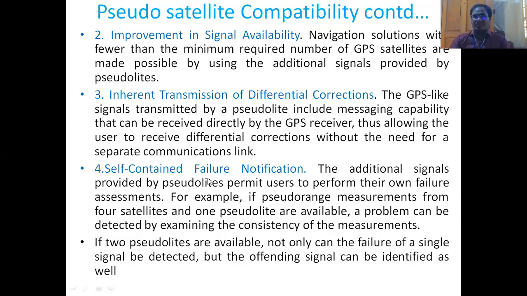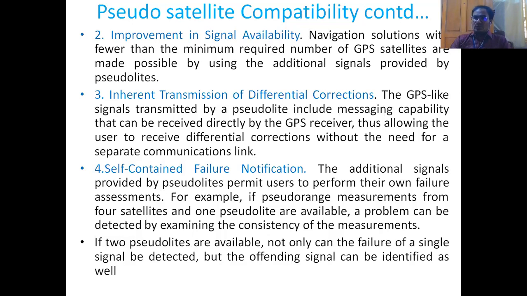And the fourth one is self-contained failure notification. So this is the beauty. The additional signals provided by the pseudolites permit the users, meaning the actual receivers, to perform their own failure assessments. This is the beauty of the pseudolites. For example, if pseudo range measurements from 4 satellites and 1 pseudolite are available, a problem can be detected by examining the consistency of the measurements.